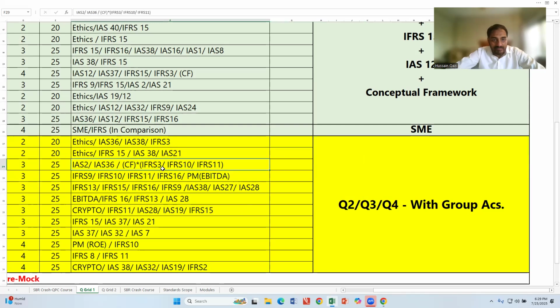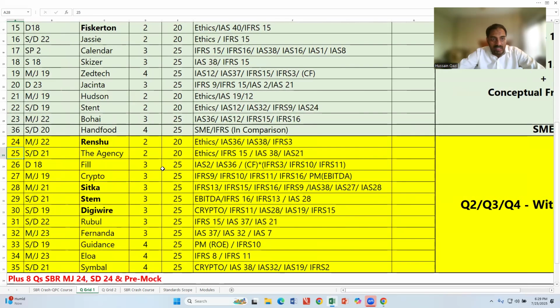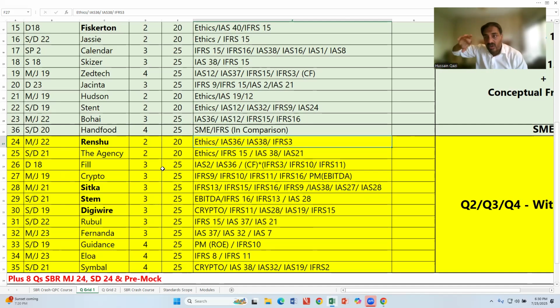For example, there's a question, Renshu, a 20 marks question. The examiner examines ethics. No, ethics is not group accounts. IAS 36 is not group accounts. IAS 38 is not group accounts. But IFRS 3 business combination, 4 to 5 marks, that is group accounts. So all these questions include group accounts.